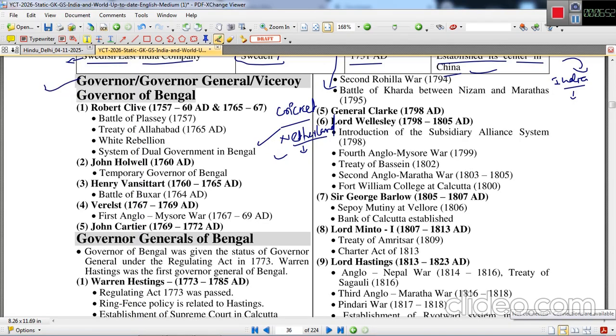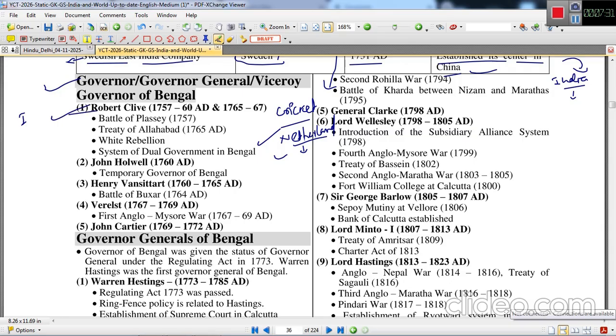For students, they are very important because the initial administration of India, or British India, was started with the provision of governor. Different governors played different roles, and different events occurred during their periods. We must know them because questions are directly framed on which incident happened during which viceroy's rule or which governor general's rule. Many questions are framed like this.